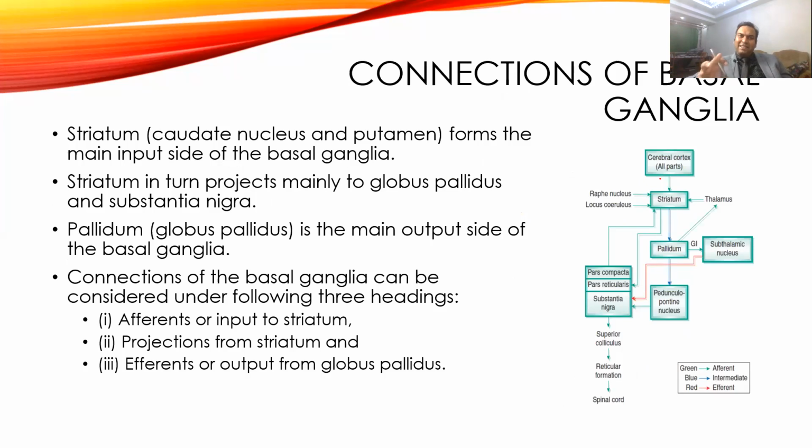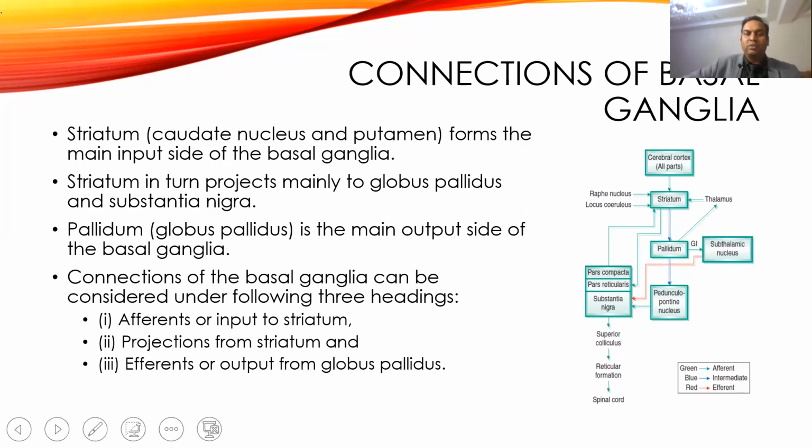Then come to the connections. The connections are very important in the basal ganglia. Because of these connections, they send excitatory and inhibitory outputs to different parts of the body and can influence voluntary movement. So if you see the connections, the striatum usually forms the main input part of the basal ganglia. It receives input from different parts of the brain, and then it sends output to the globus pallidus.